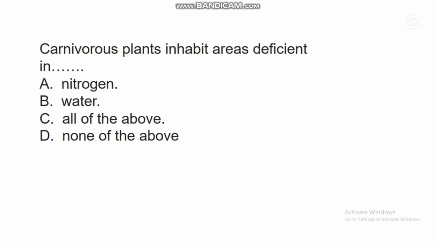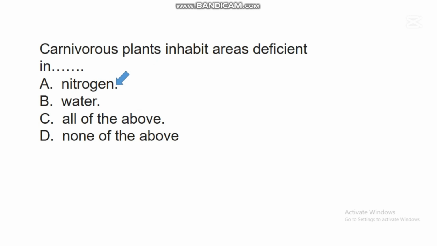The next question says, carnivorous plants inhabit areas deficient in dash. A. Nitrogen. B. Water. C. All of the above. D. None of the above. In this question, the correct answer is A. Nitrogen. Carnivorous plants are those plants that obtain their nutrients from insects. They feed on insects.